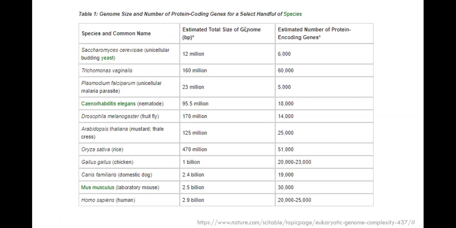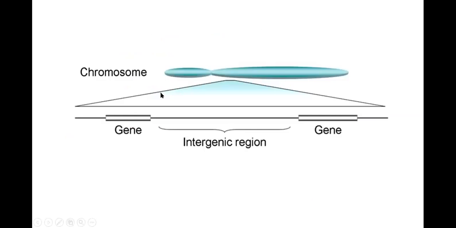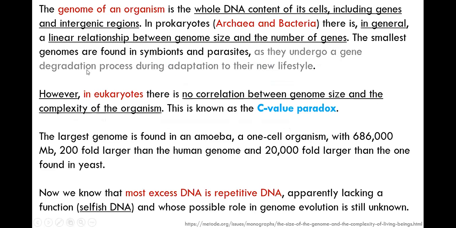Coming on to the genome size, what constitutes the genome portion? In eukaryotes specifically, the genome is divided into chromosomes, and the genome consists of genes and intergenic regions: the coding portion and the non-coding portion of the genome. Thus, we now talk about the genome in terms of coding and non-coding. The genome of an organism is the whole DNA content of its cell, including genes and intergenic regions.